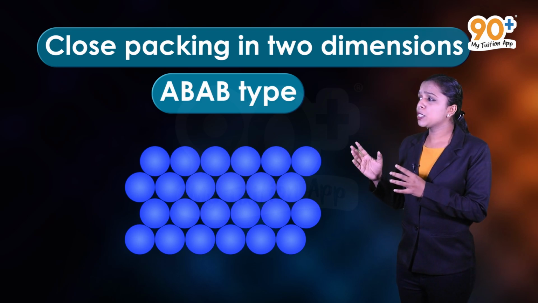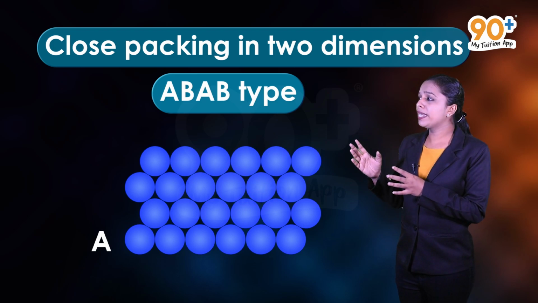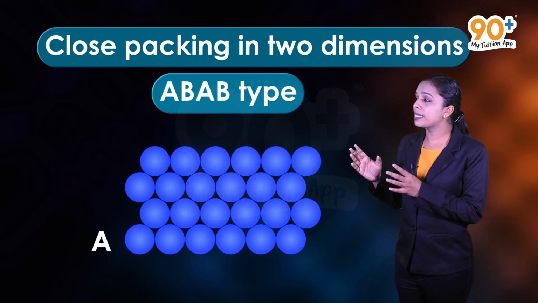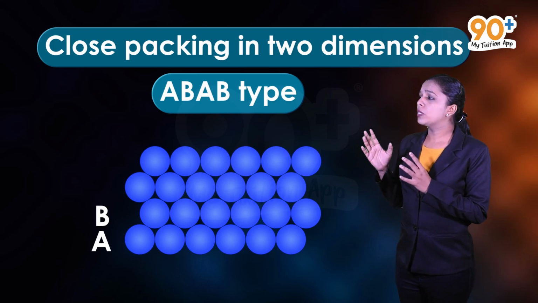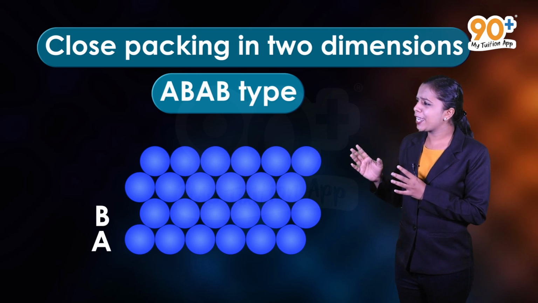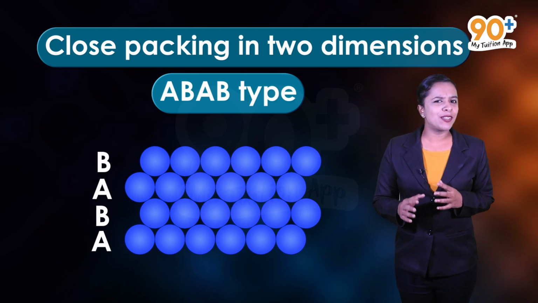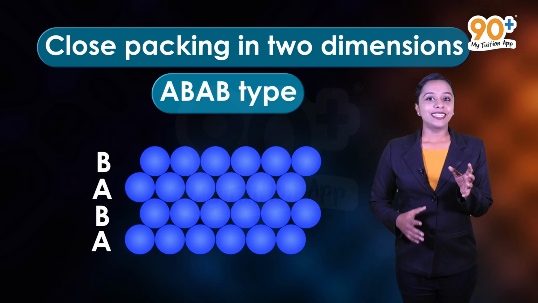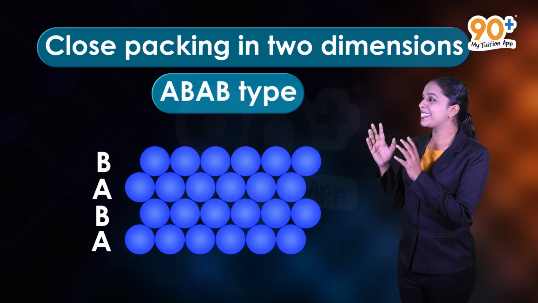If the arrangement of the first row is called A type and the one in the second row is different and may be called B type, and the arrangement of spheres in the third layer is again of A type and the fourth layer is of B type and so on, the packing thus obtained is of ABAB type.